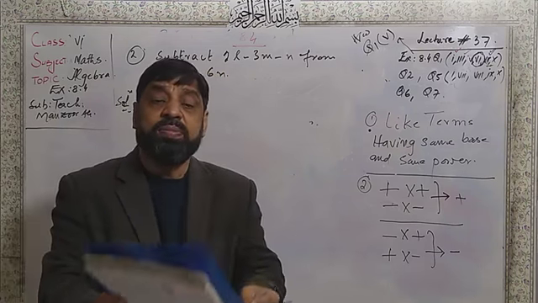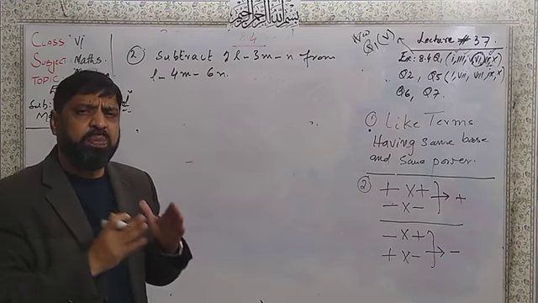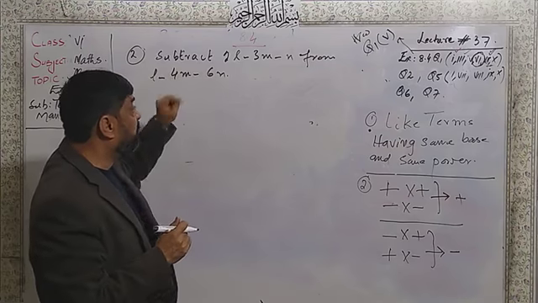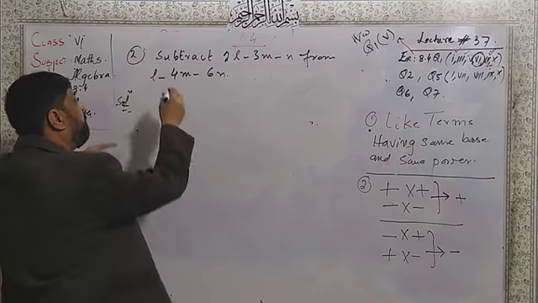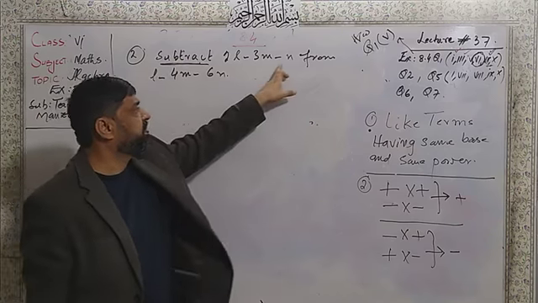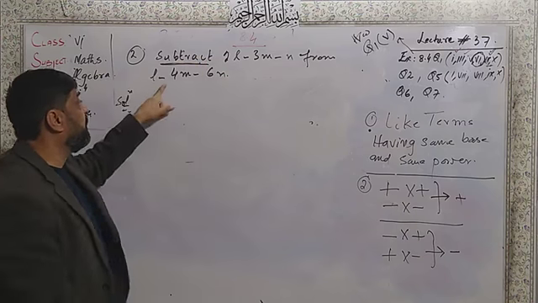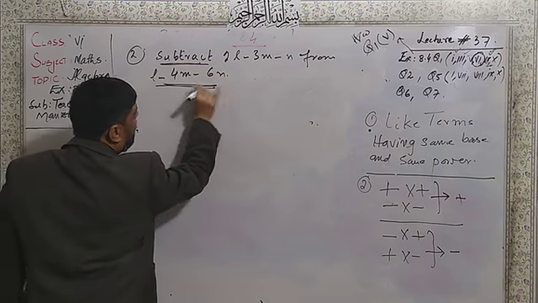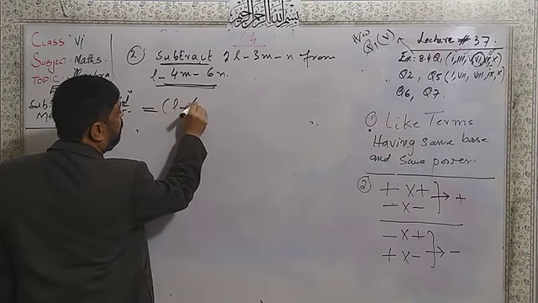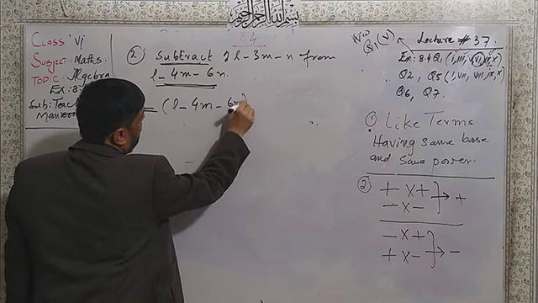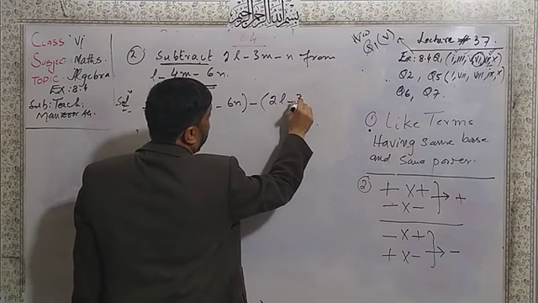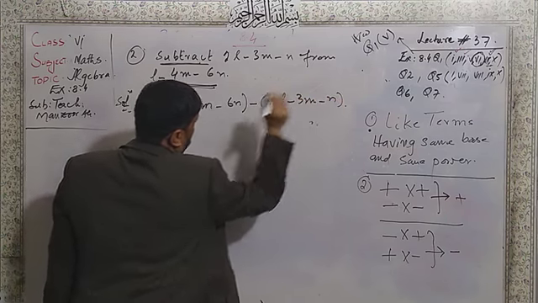First of all, we must be careful about which part we have to write first. This is saying subtract. Subtract means minus. Which value do we have to subtract? This value. From where? This value. So this value will become the first part. I write it this way: l minus 4n minus 6n. Then the sign of subtract, I write 2a minus 3m minus n like this.